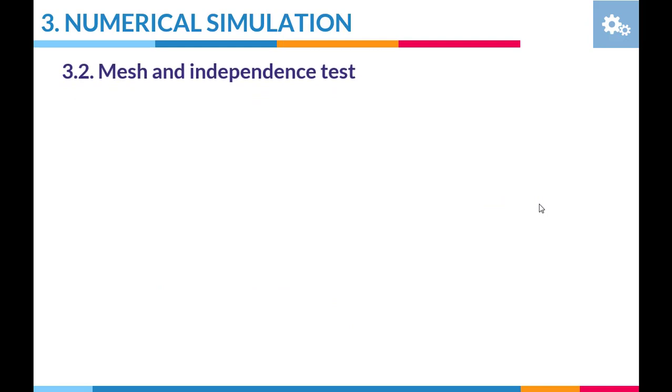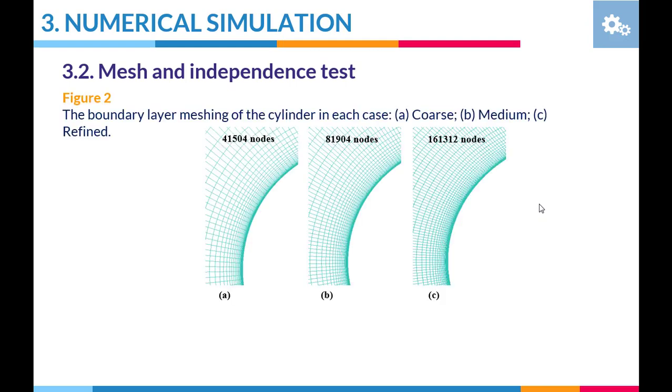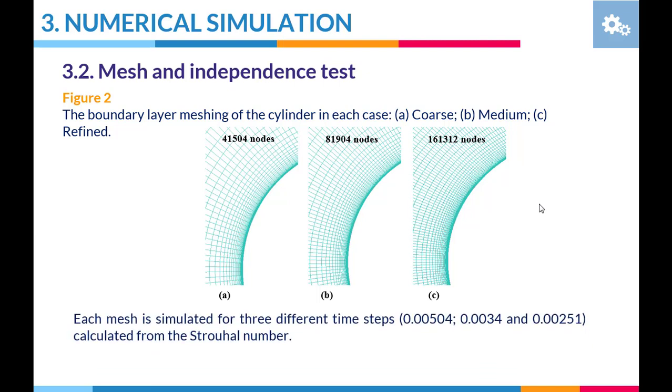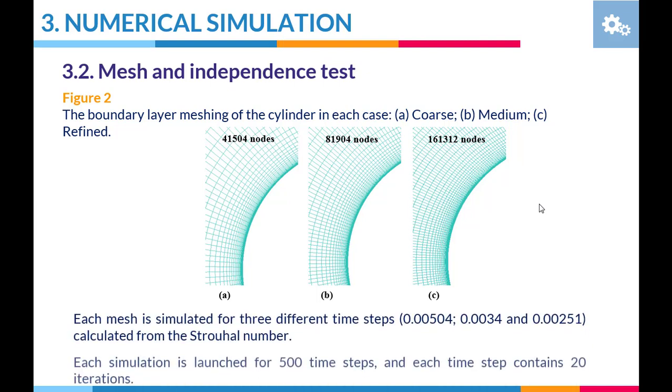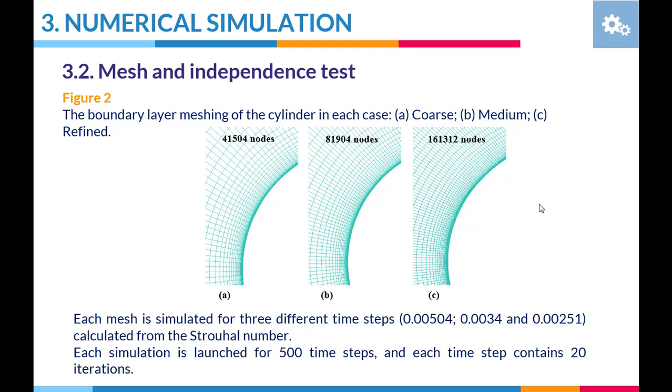Mesh and independence test. The meshing is carried out on ICEM-CFD and exported to Fluent. Figure 2 represents the boundary layer of the cylinder which is refined for each type of mesh. The near wall refinement is carried out by calculating the height of the first cell. Each mesh is simulated for 3 different time steps, calculated from the Strouhal number. Also, each simulation is launched for 500 time steps, and each time step contains 20 iterations.